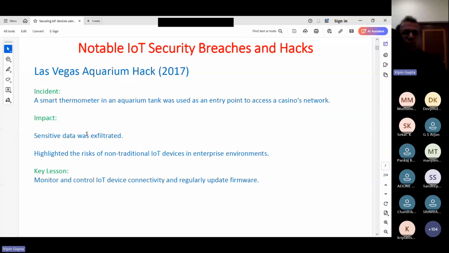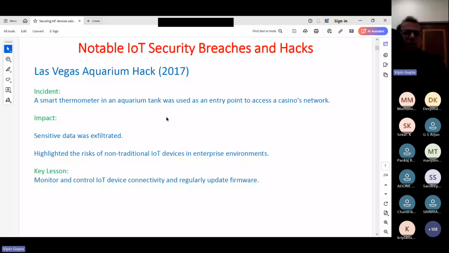So again, it highlighted the risk of non-traditional IoT devices. Generally, we do not use these types of things, but if you are using these smart thermometers, that type of thing. So what happened in this case? That casino was hacked using that smart thermometer. That means in your organization, or in your house, or in your university or college, even if one single device is vulnerable, the hackers through that device can compromise your whole system, whole network.